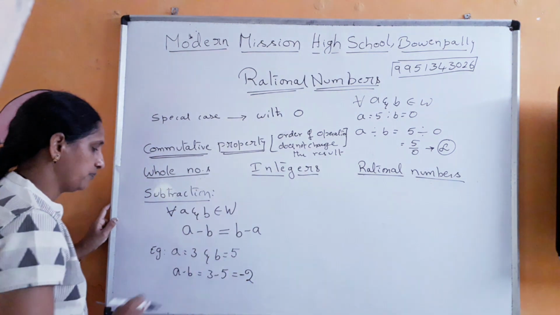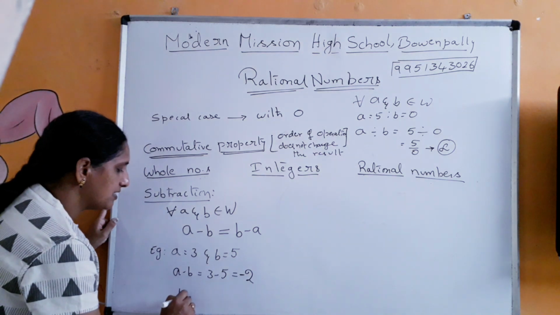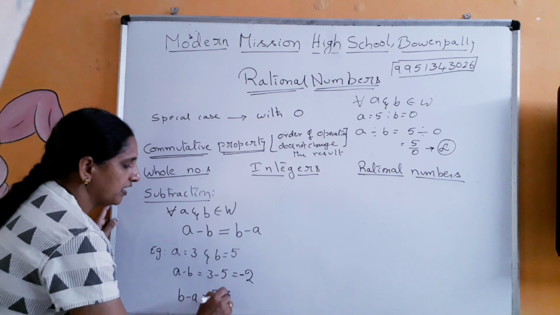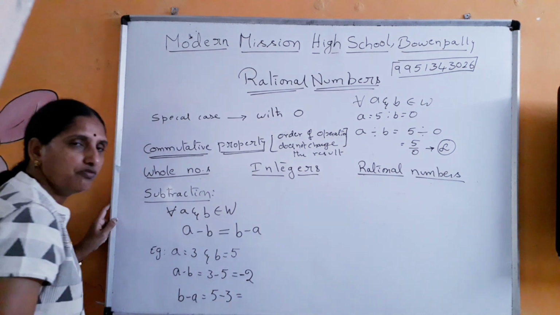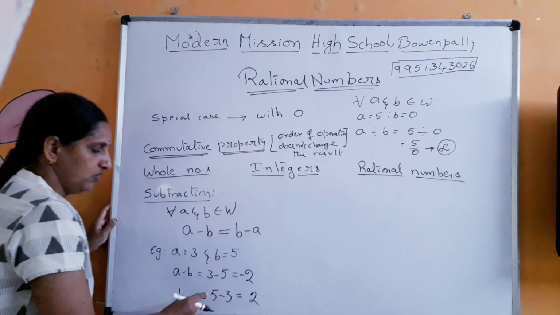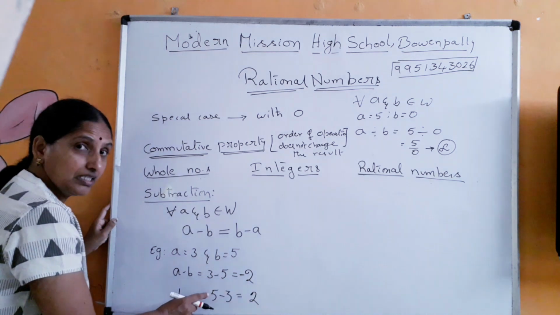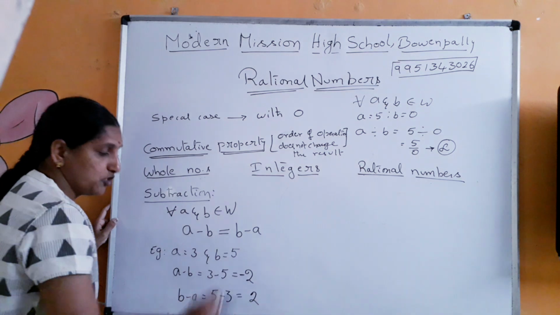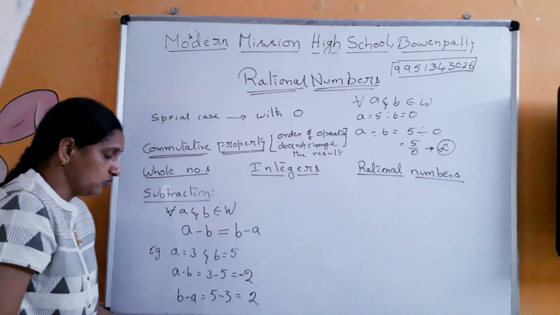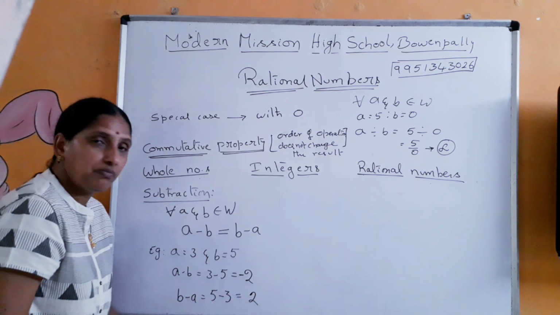So minus 2. Now let us do B minus A. Yes, some of you have already done it, I know. So 5 minus 3, normal subtraction. What is the sign of the larger number? If nothing is given here, it is positive, it is plus 2. See, A minus B is minus 2, whereas B minus A is plus 2.